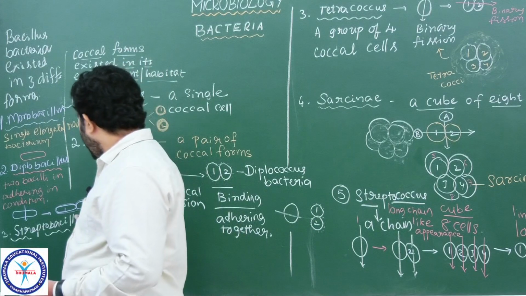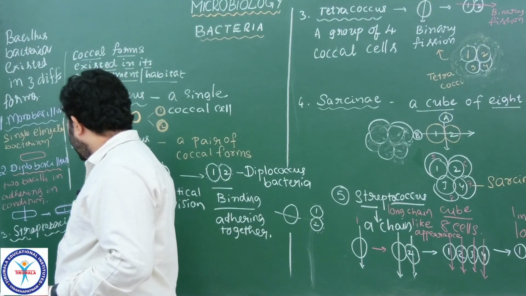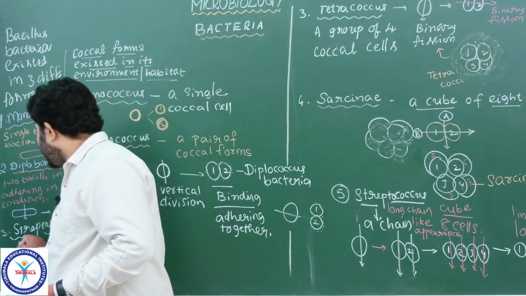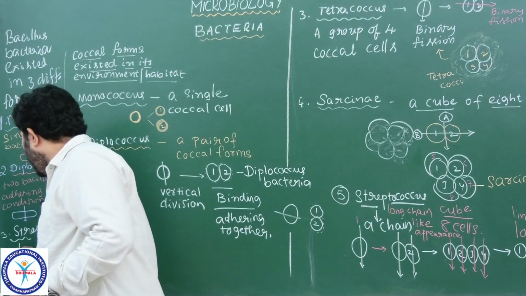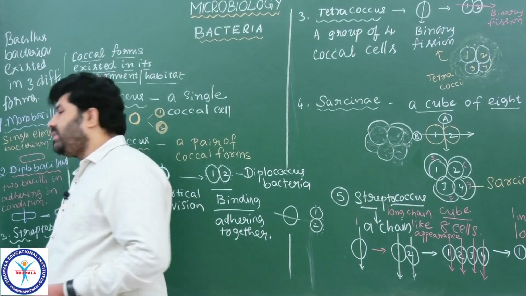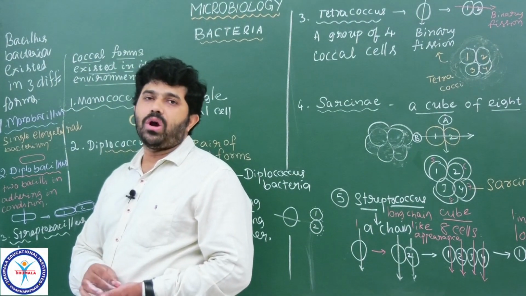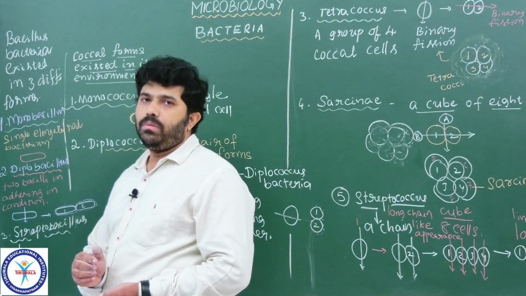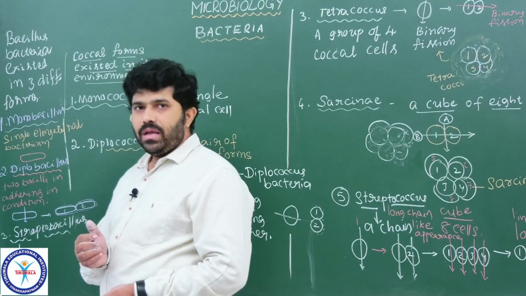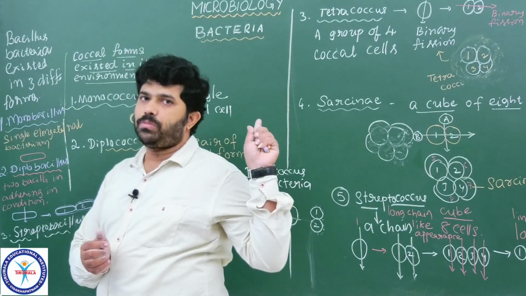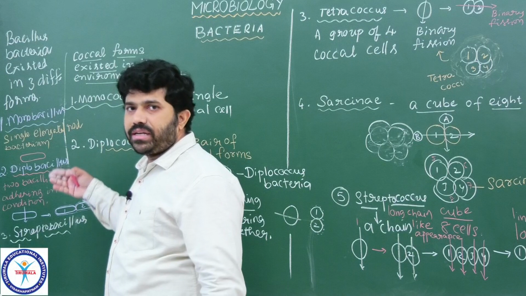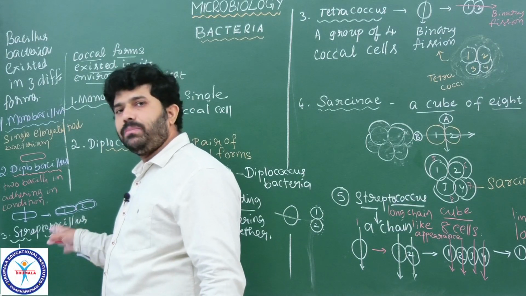Already I said, strepto means chain form. A long chain-like form in which bacterial cells are observed is called Streptococcus if they are round shaped bacteria. If they are elongated rod shaped bacteria, it is called Streptobacillus.